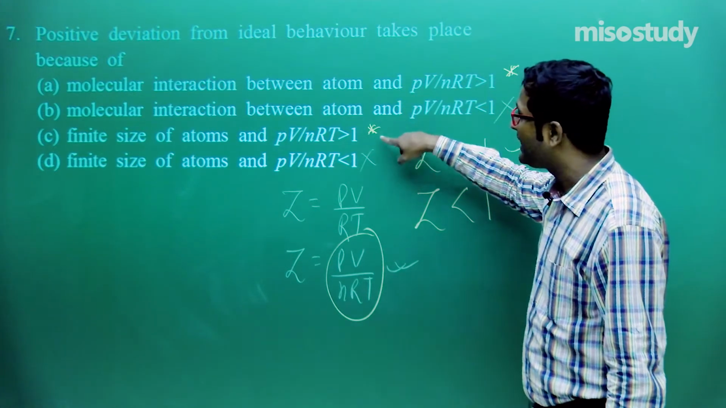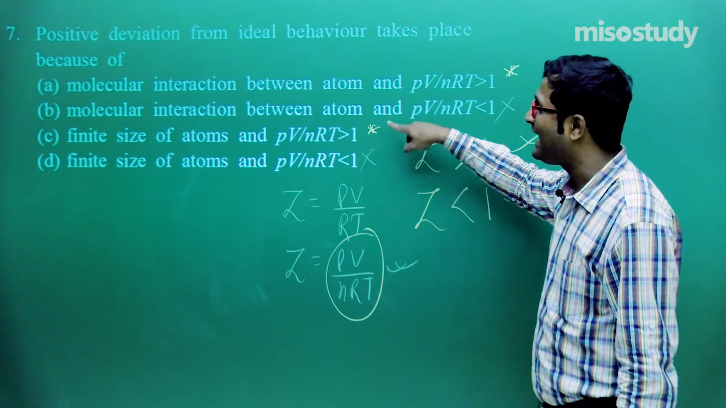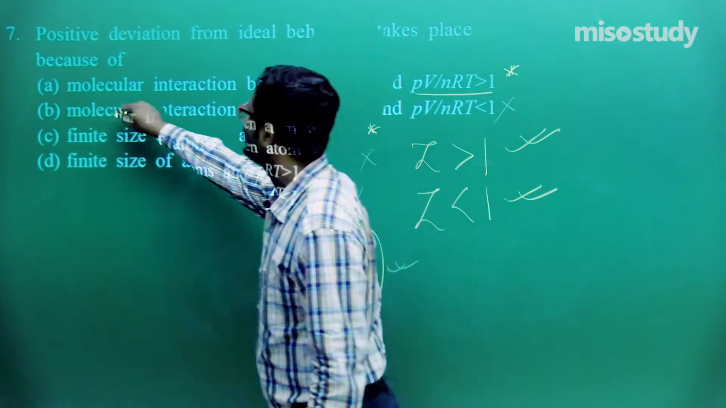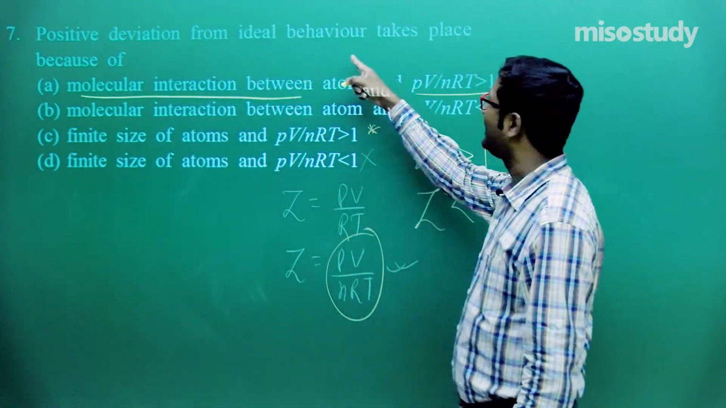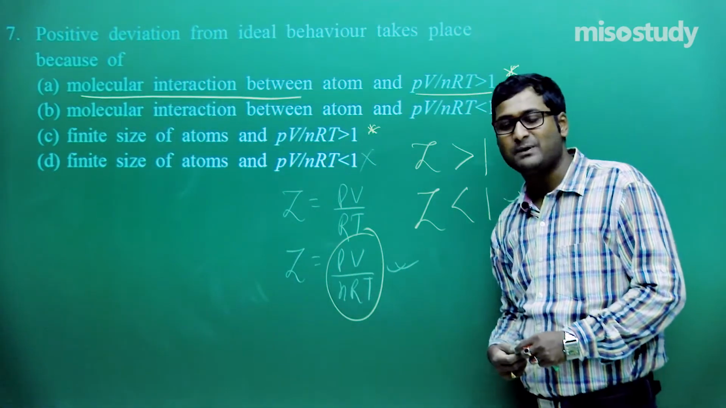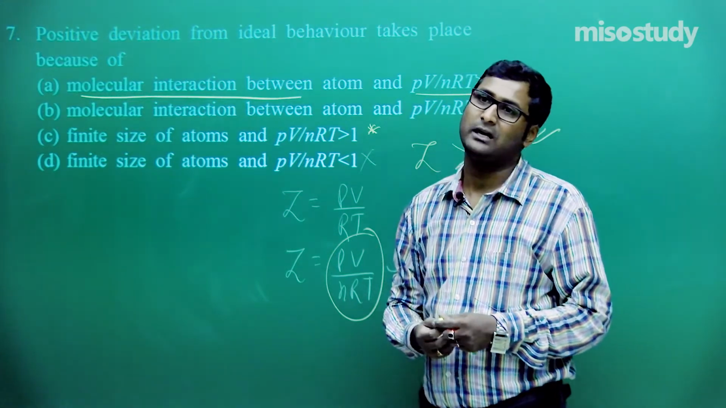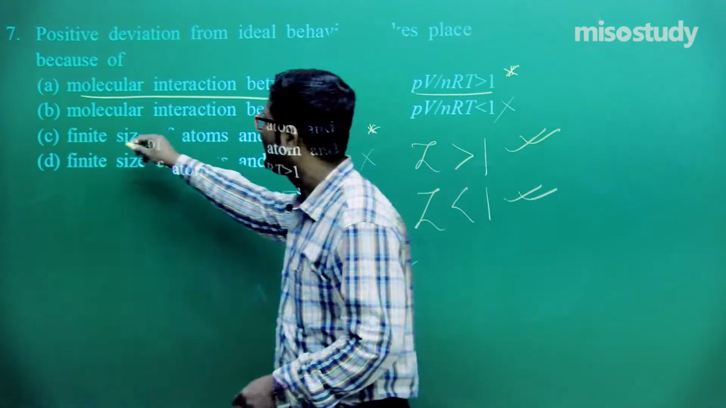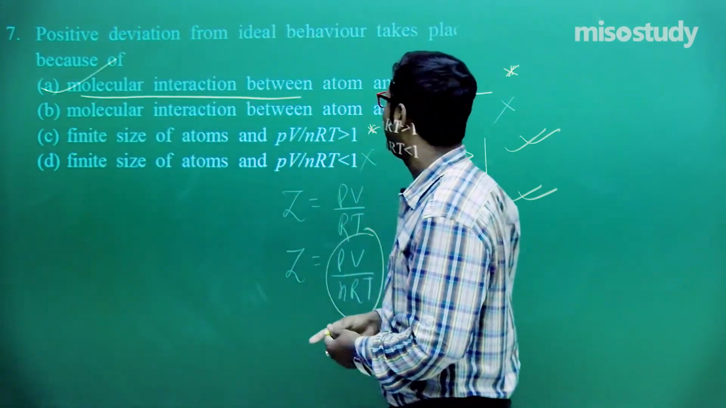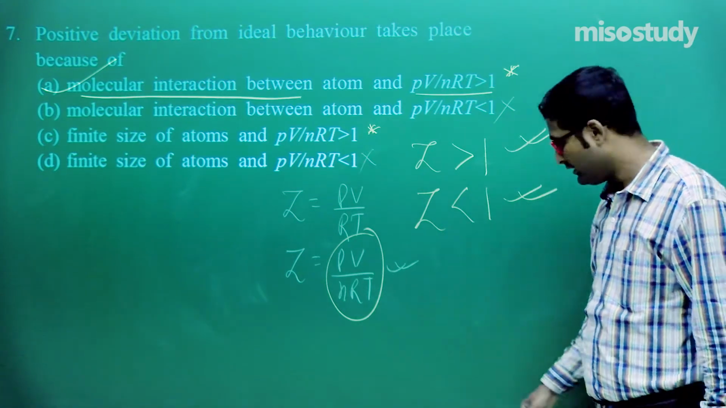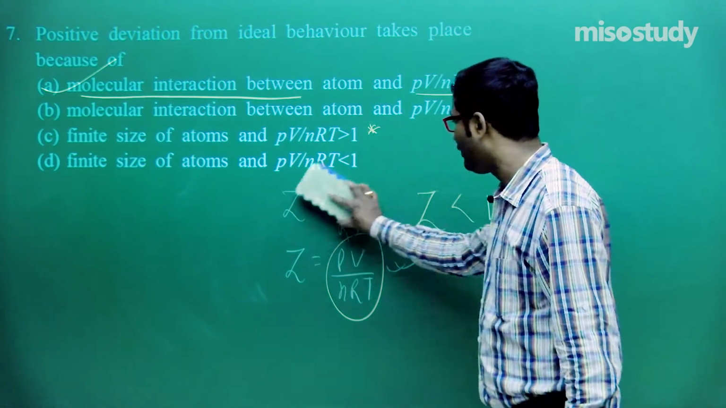So when we compare B with A and C, what will happen? This option is correct, and here is the molecular interaction, because in ideal versus real gas behavior, the main thing, first of all, is molecular interaction. So the case is A: molecular interaction between atoms and PV upon nRT greater than 1. So remove all the other things.